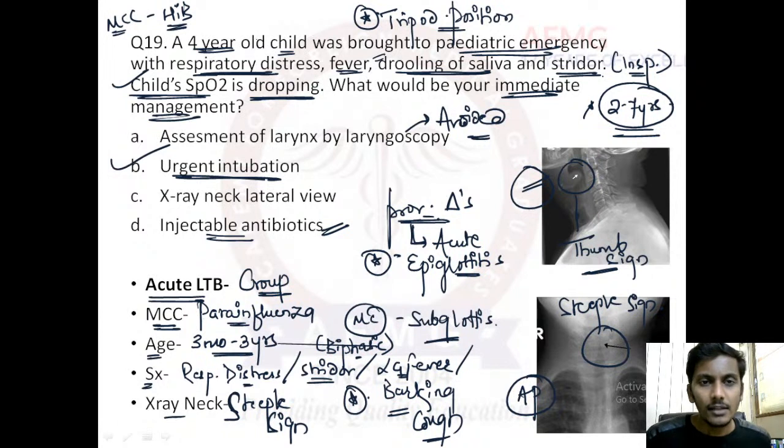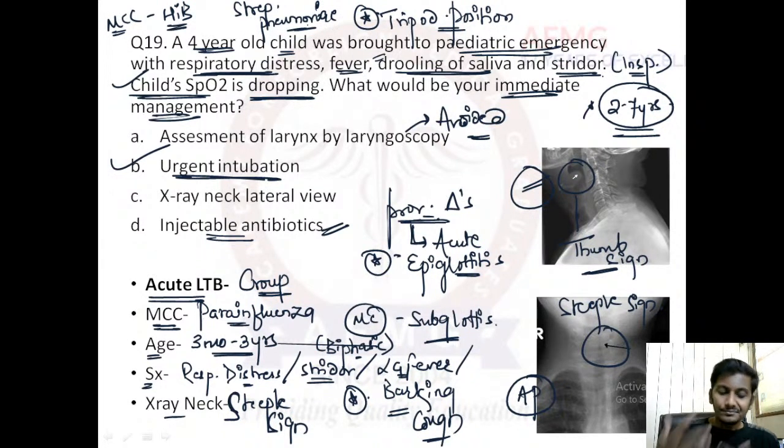Okay, and the most common cause nowadays would be Streptococcus pneumoniae. Most common cause would be nowadays Streptococcus pneumoniae, because there has not been a vaccine for Streptococcus pneumoniae yet in the national immunization schedule. Therefore, children are actually not yet immunized for Streptococcus pneumoniae, rather they are immunized for HIB. Therefore the chances of HIB have decreased, and Streptococcus pneumoniae has increased.